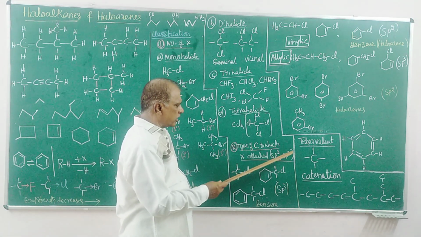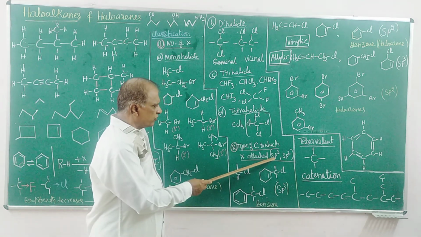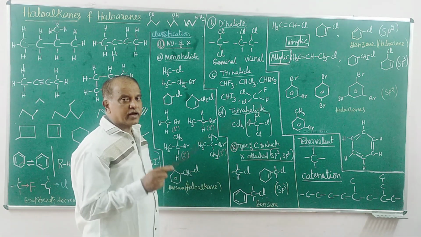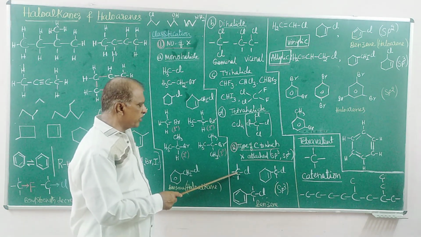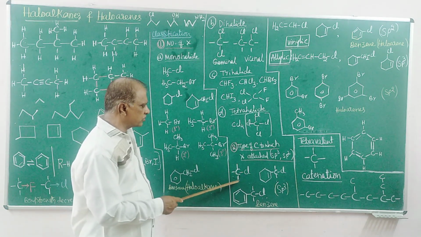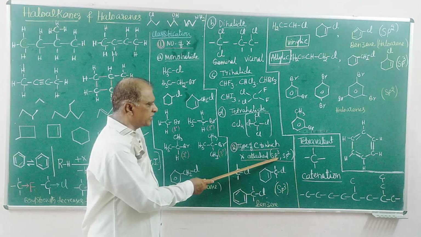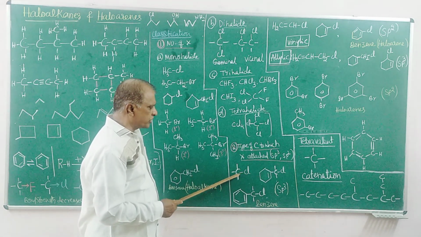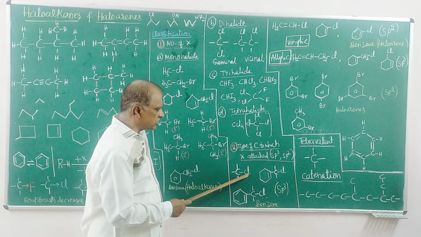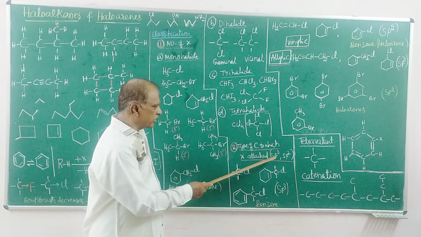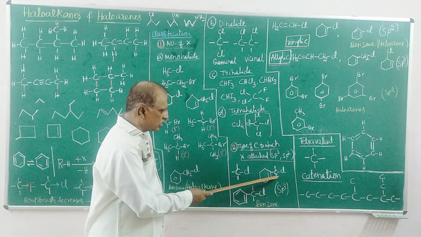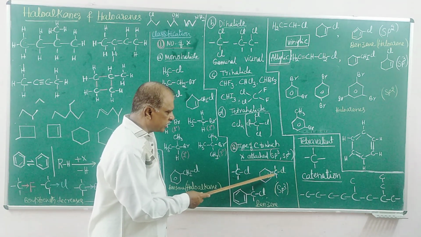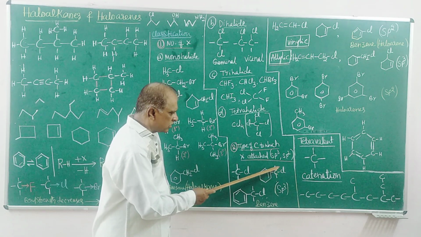sp3, sp2 carbon. Look at that. Which carbon atoms are sp3 hybridized? The carbon with all single bonds is sp3 hybridized. The carbon to which the halogen chlorine is attached here is called sp3. Here also all single bonds, but this carbon is not in the ring. It is outside the ring, with all single bonds.